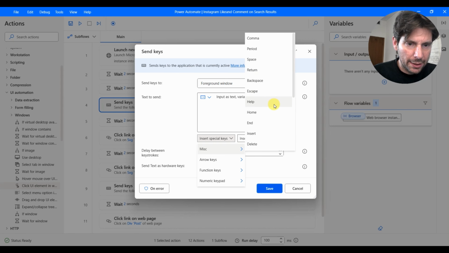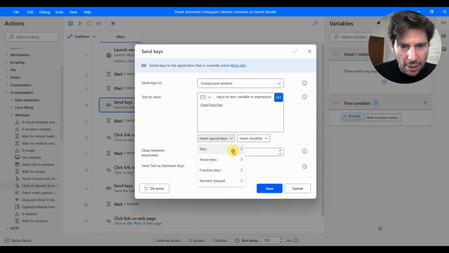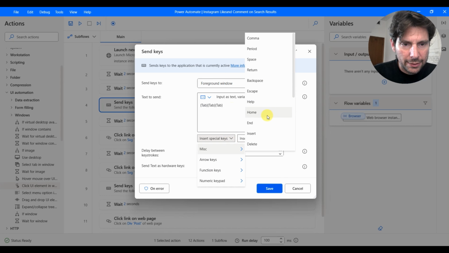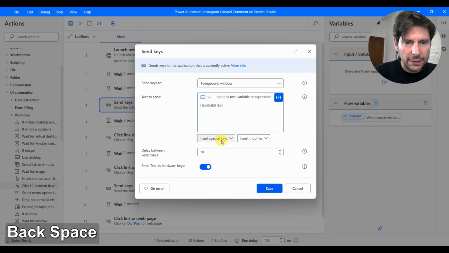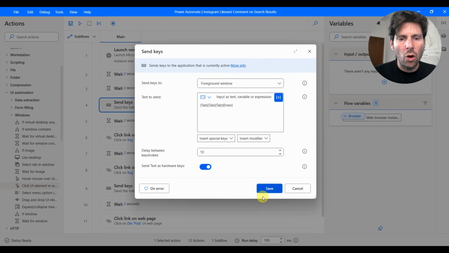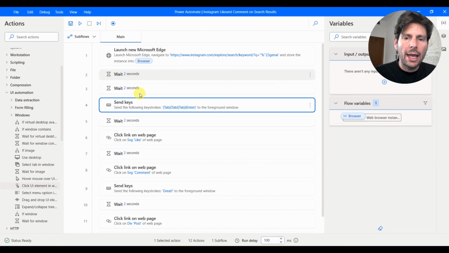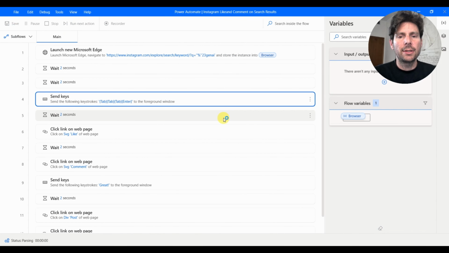So we need to add tab a few times, maybe like 3 times, and then we have to click on enter or insert. So let's search for insert, which is I guess enter or return. Do we have return? Enter. All right, so let's save this and let's see if this is going to work. I can also maybe first disable send as hardware keys, and let's try this again.